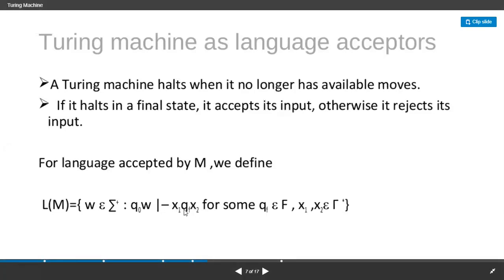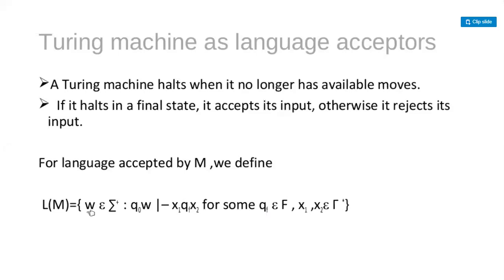And if we get a qf, right, where it belongs to F, then we can say that it is acceptable. And x1 and x2 also belong to tau. So this is the way of doing the language acceptance for Turing machines.